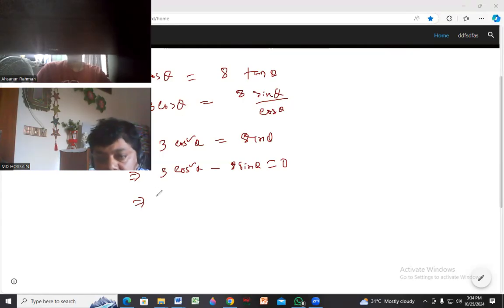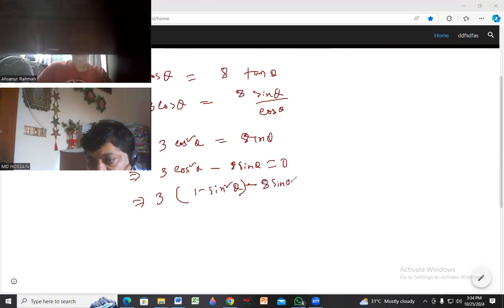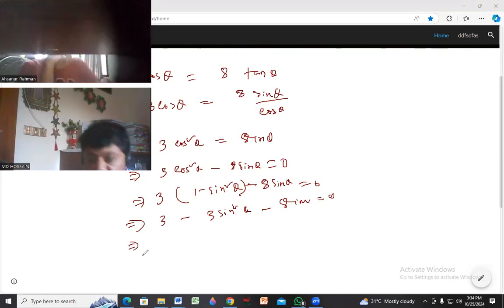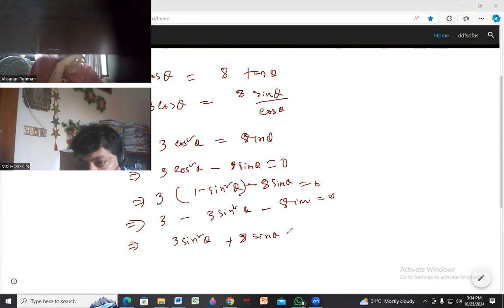What will we do? Right here, 3 and then cos square theta equal to 1 minus sin square theta, minus 8 sin theta. Is that clear? Yes, sir. Okay, now just multiply: 3 minus 3 sin square theta minus 8 sin theta. Now you just multiply with minus 1. Then 3 sin square theta plus 8 sin theta minus 3 equal to 0, right? Is this line okay?